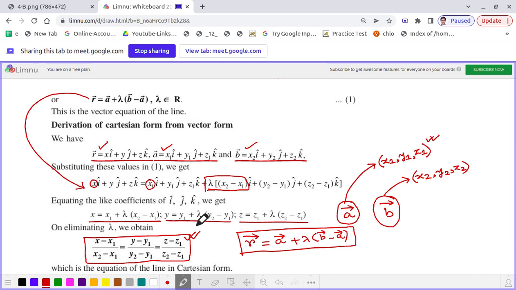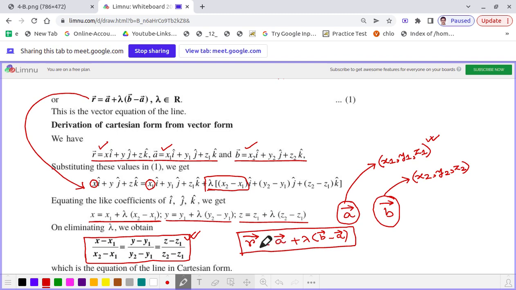Now dear students, an important point. What are x2 minus x1, y2 minus y1, z2 minus z1? They are nothing but the direction ratios of a straight line passing through two fixed points whose coordinates are x1, y1, z1 and x2, y2, z2.